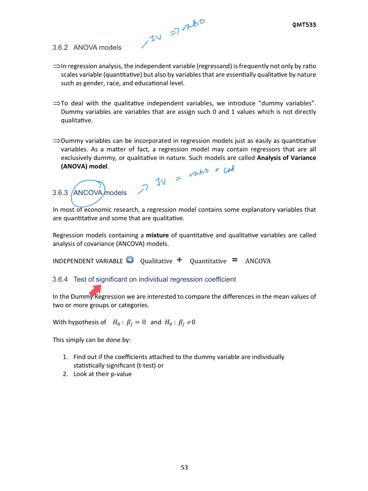Okay, so how to test the significance of an individual regression coefficient? For the dummy variable or dummy regression, we are interested to compare the difference in the mean value of two or more groups or categories. So our hypothesis is still the same, beta equals 0 or not equals 0.